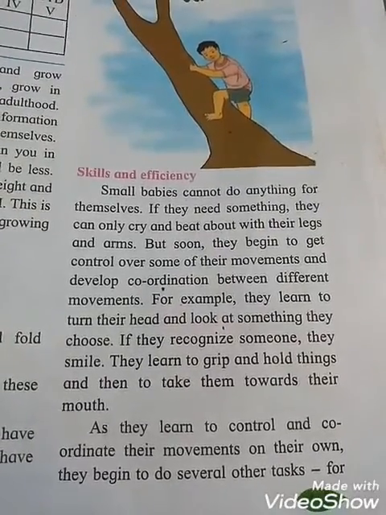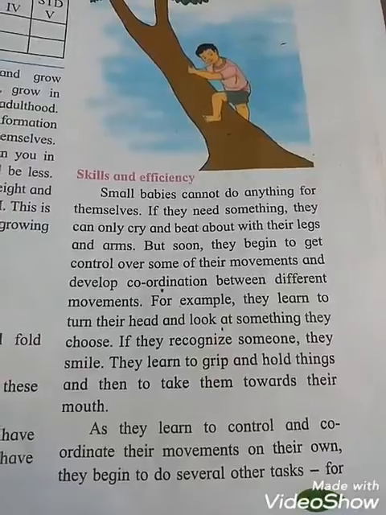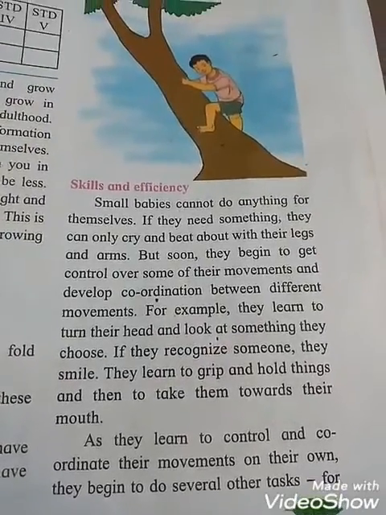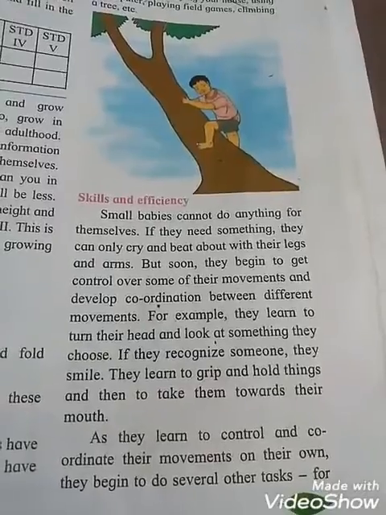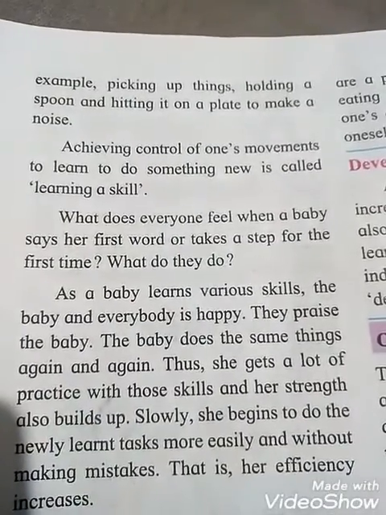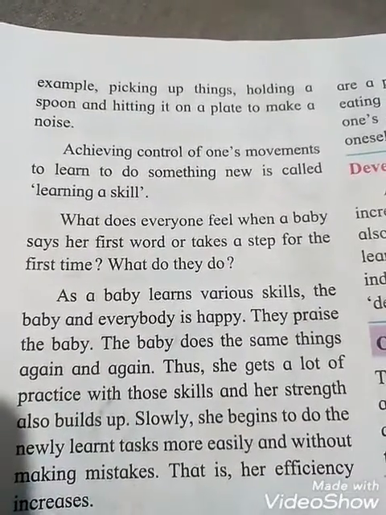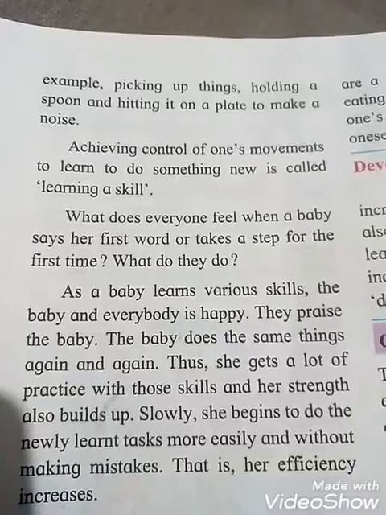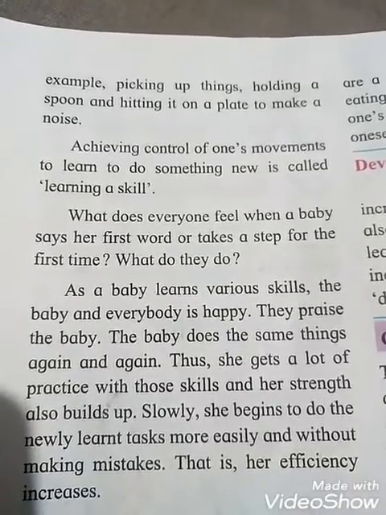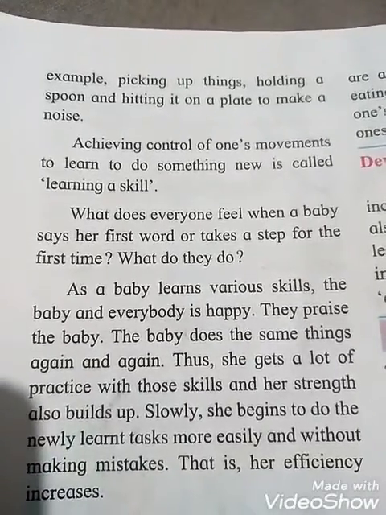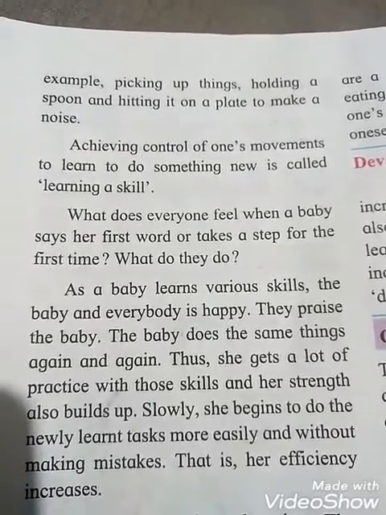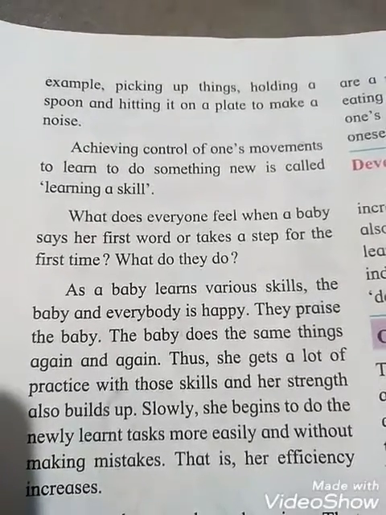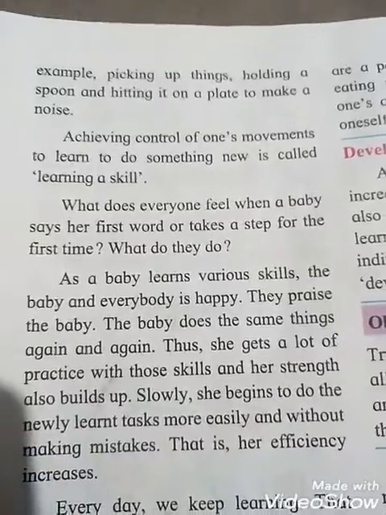And see, students, as they learn to control and coordinate their movements on their own, they begin to do several other tasks. For example, picking up things, holding a spoon and hitting it on a plate to make a noise. So see, students, these are the examples.